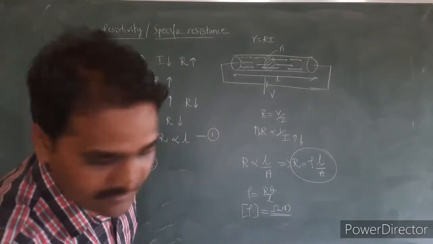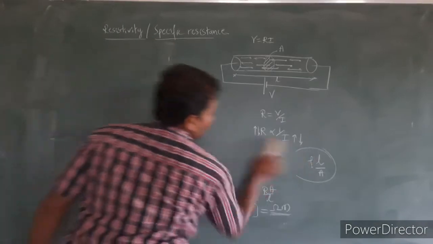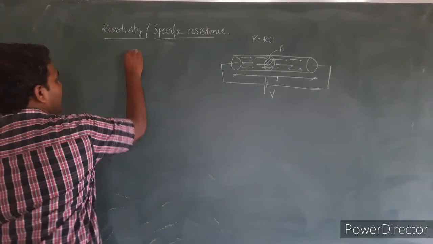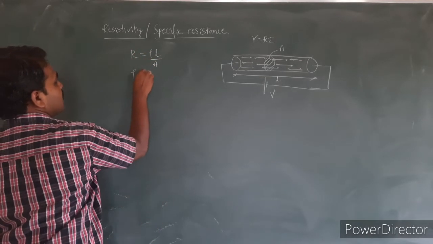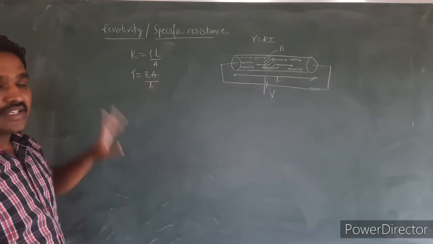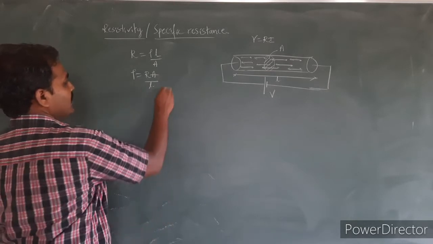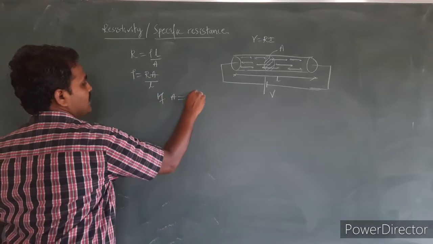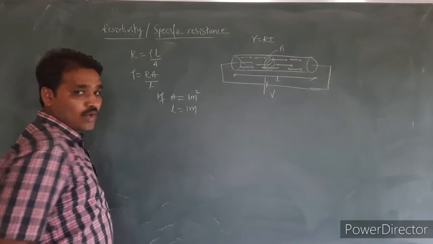And if they ask to define what is specific resistance, so see here we have the equation R is equal to rho into L divided by A. I can write rho is equal to R into A divided by L. In this case, I can easily define, see here, if the cross sectional area of the material is equal to 1 meter square or 1 unit, and length of the material is equal to 1 meter.